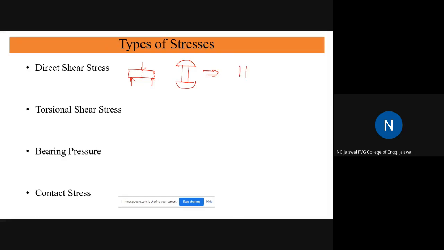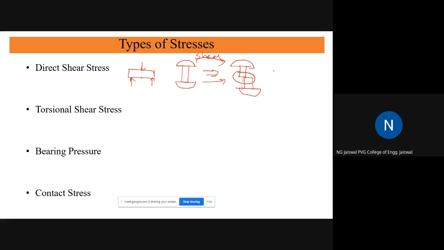It may look like something like this. This way. Can you see this? This is a failure of this rivet, and this failure is because of this direct shear stress. Direct shear stress, just note that there is a sliding of two planes. So essentially, this is the way to recognize the shear stress. There will be a sliding of the two planes. You can see this is sliding of the two planes here. This is a direct shear stress.